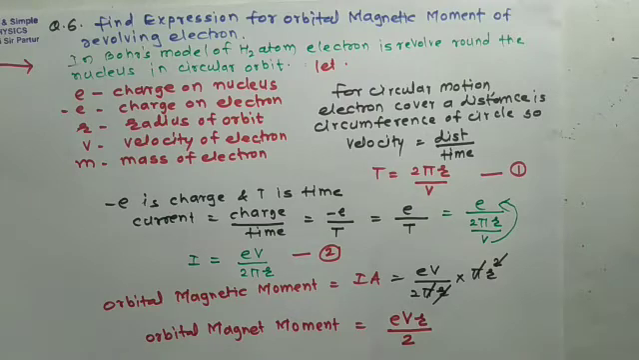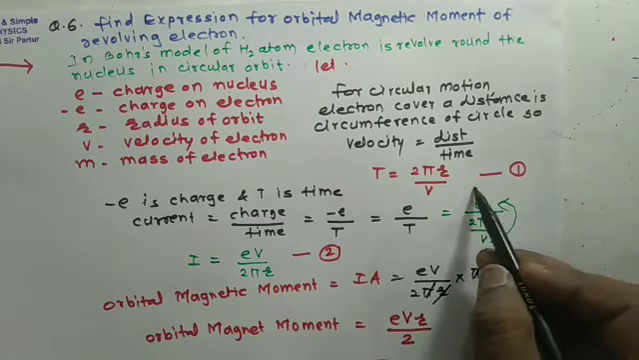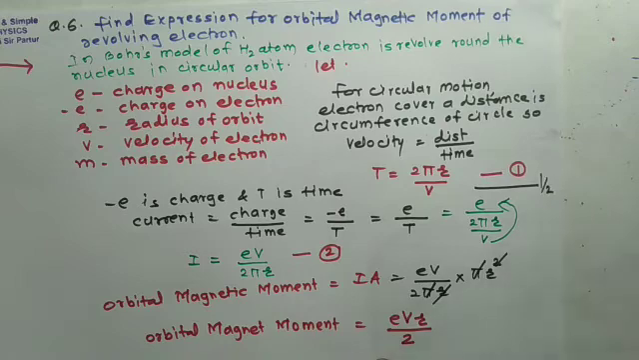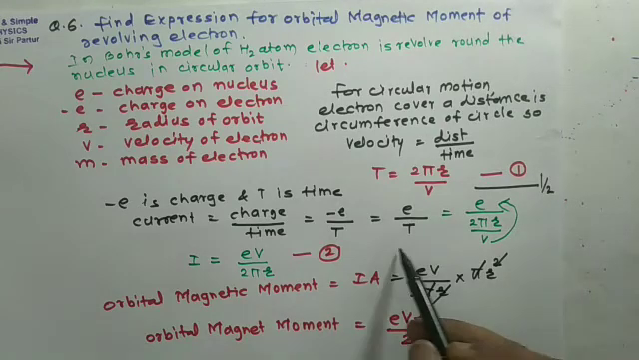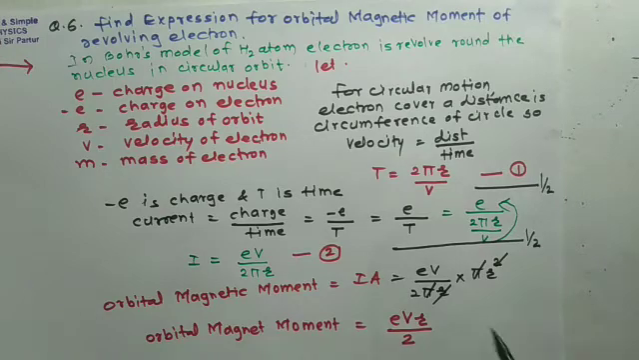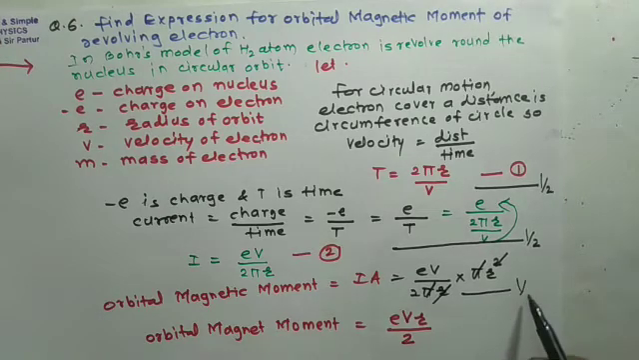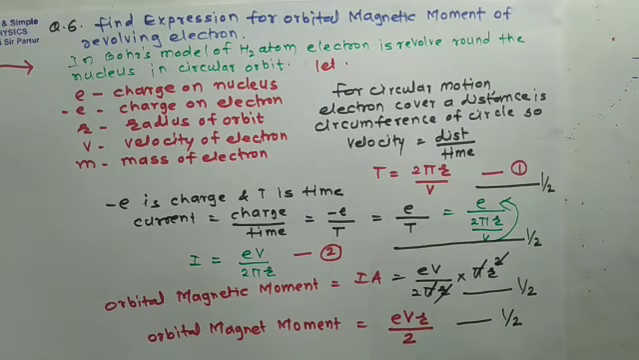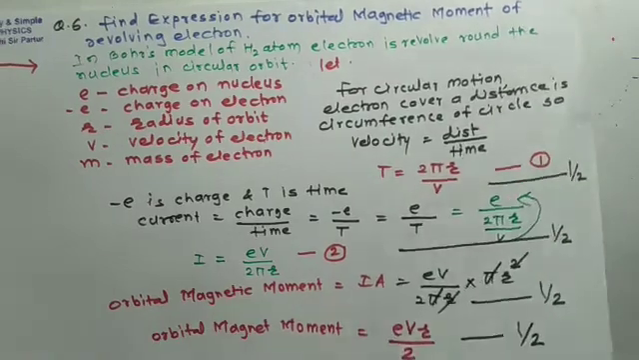So here for time period it gets half mark. For current gets half mark. For orbital magnetic moment, the formula and substitution get half mark, and the final answer gets half mark. So the above question carries 2 marks.